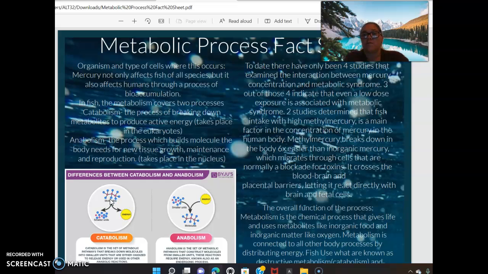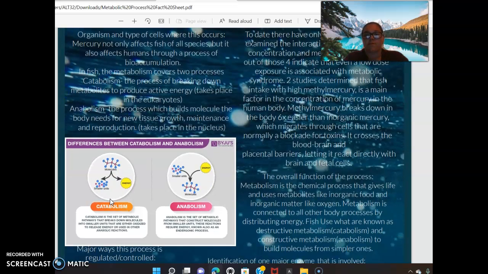To date, there have only been 4 studies that examine the interaction between mercury concentration and metabolic syndrome. 3 out of those 4 indicated even a low dose exposure is associated with metabolic syndrome. 2 studies determined that fish intake with high methylmercury is a main factor in the concentration of mercury in the human body. Methylmercury breaks down in the body 6 times easier than inorganic mercury, which migrates through cells that are normally a blockade for toxin. It crosses the blood-brain and placental barriers, letting it react directly with brain and fetal cells.